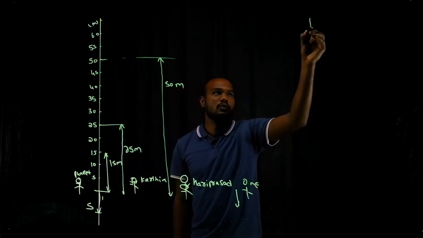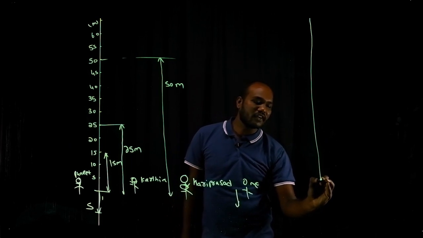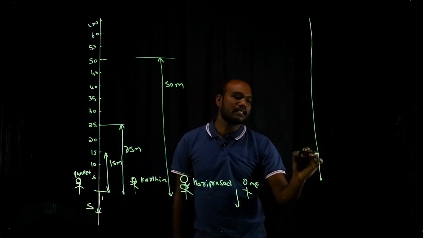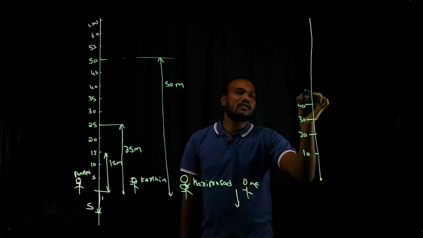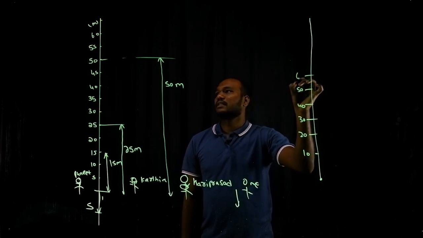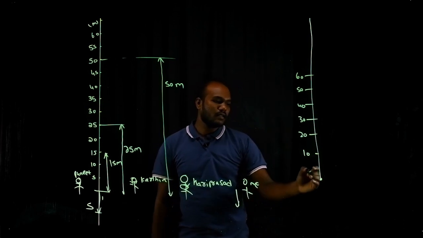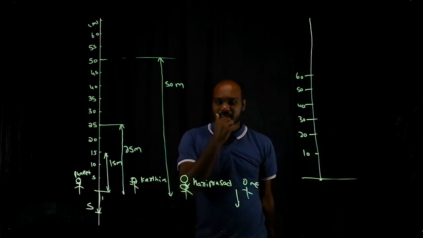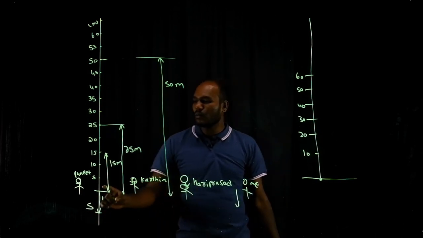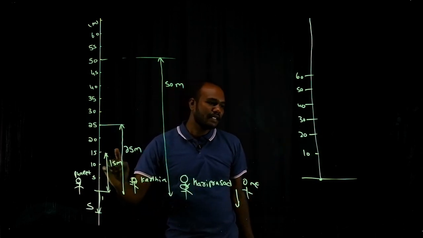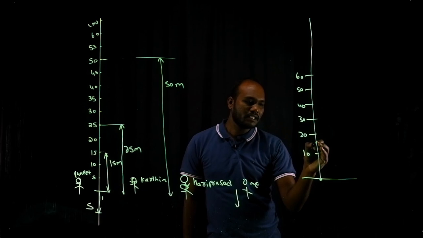So what do I do? I will take a reference point. I'll take 10, 20, 30, 40, 50, 60. This is the reference point, isn't it? So what is the first one? Puneet. How much did Puneet climb? He climbed 15, right? So 20 is here, 10 is here. It will be somewhere here.